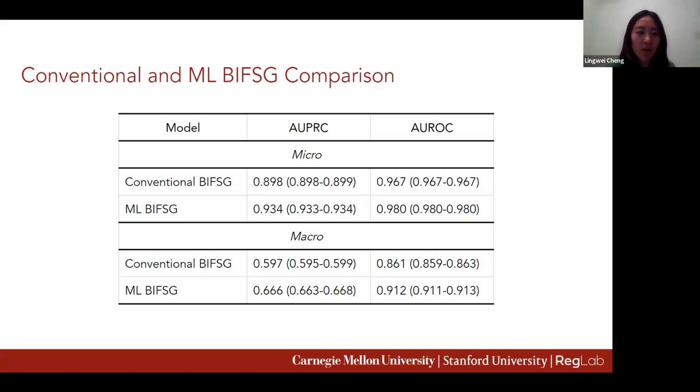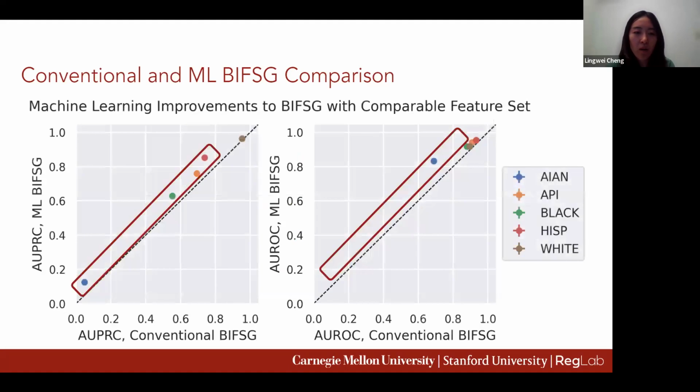Prior studies have shown that in cases where there is a huge class imbalance problem, models can perform similarly on AUROC, but yield drastically different results on AUPRC. Here we observe that the ML approach performs better than conventional BIFSG on both micro and macro levels and across the metrics. We further break down the results by racial groups to understand what is driving the performance improvement. We find that the ML approach improves upon conventional BIFSG across all racial groups, with the most significant improvement for racial minorities.